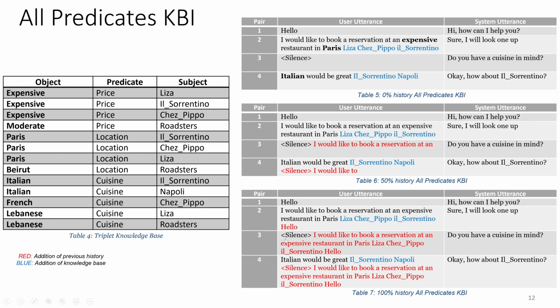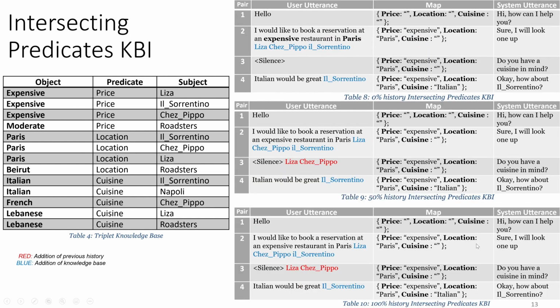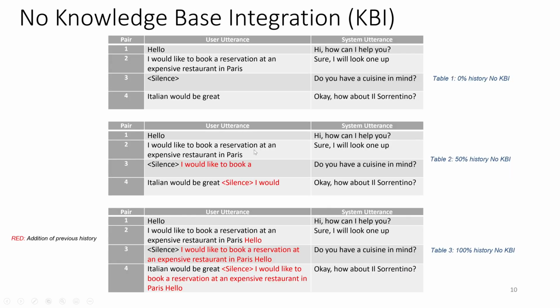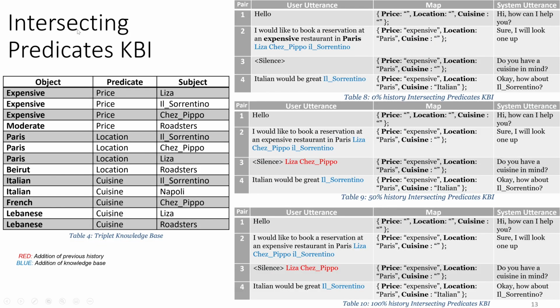Now imagine I have more than 4 utterances. So if I have 10 utterances, for example, then the last pair will contain so many words. The data set will be unbalanced in terms of the number of words in each pair. So to resolve this issue, we will go to the intersecting predicates KPI.